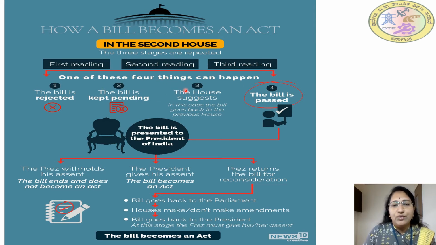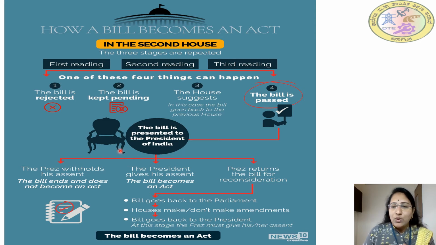One of these four things can happen here. The bill is rejected. The bill is kept pending. Otherwise, the house suggests changes, in which case the bill goes back to the previous house. The next thing that may happen is the bill is passed. So these four things may happen. Suppose the bill is passed, then it is presented to the President of India.